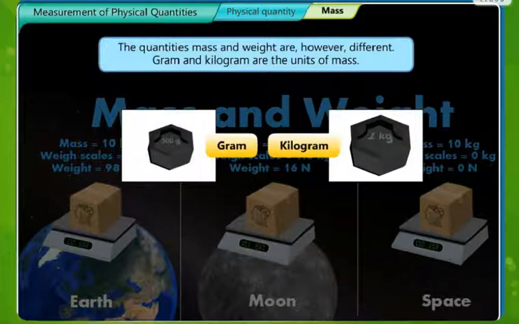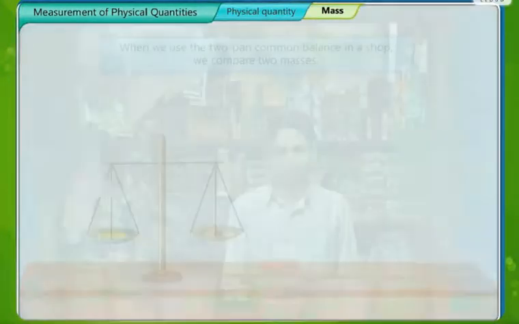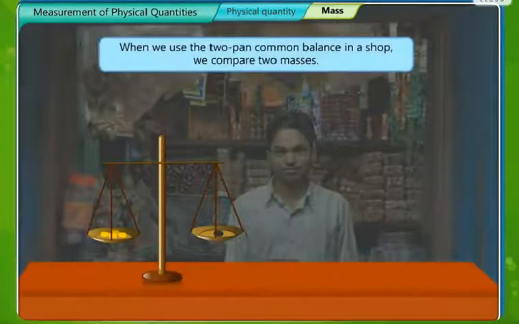And the units of mass are gram and kilogram. When we use a common balance in a shop, what we are doing is we are comparing two masses.